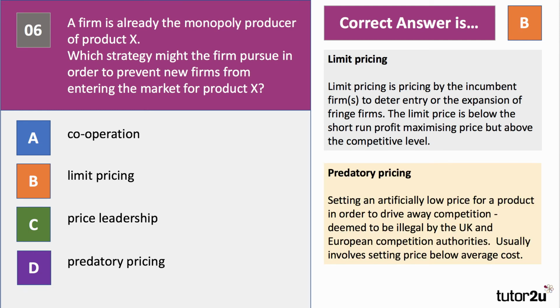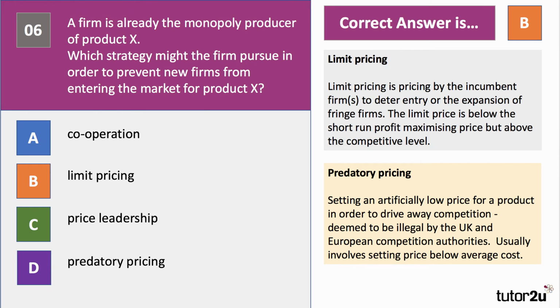In contrast, predatory pricing is when you set a very low, artificially low price for a product in order to drive away existing competition, force a rival firm out of the market, for example. And that is deemed to be illegal by both the UK and the European Union competition authorities. Predatory pricing normally involves setting price well below your average cost of production. In other words, you make a loss to try and force out existing competition.